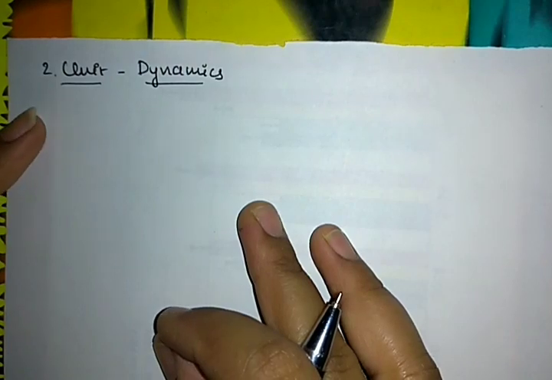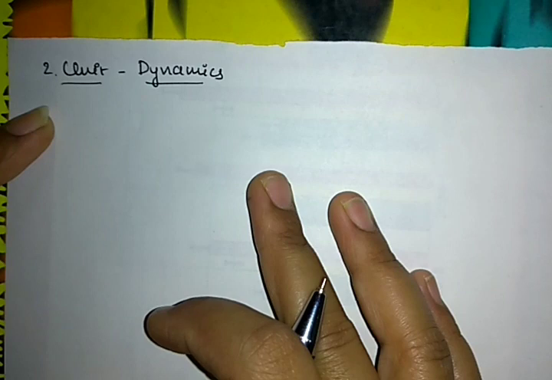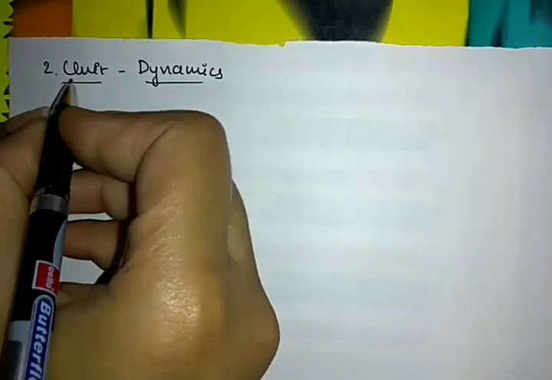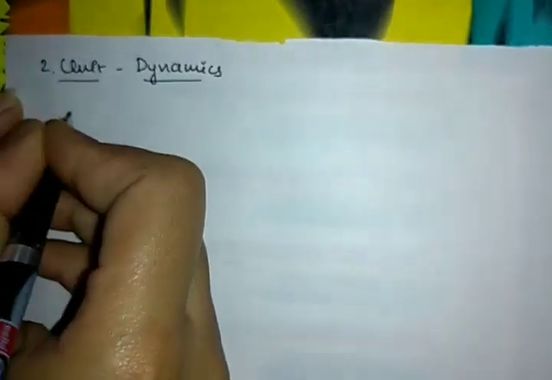In this class, we are going to discuss the concept of Unit 2, that is Dynamics. In the second unit, we have already discussed the concepts of velocity, acceleration, speed, centripetal force, centrifugal force, etc. Right? So this was the last concept in this lesson on dynamics, that is applications of dynamics.